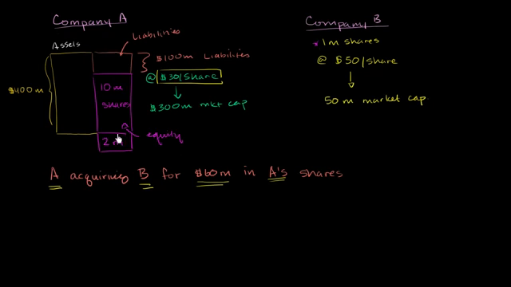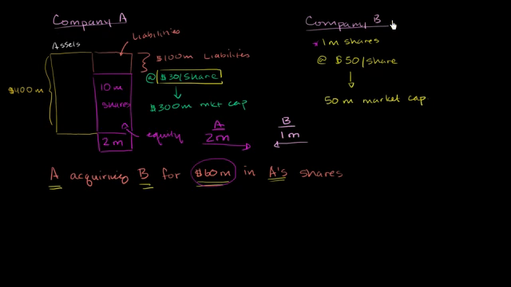So they're going to take these 2 million shares, which right now on the market look to be worth $60 million, and they're going to give them to all of company B's shareholders in exchange for all of company B's existing shares. So company A is going to give 2 million shares of company A to the shareholders of company B, and in exchange, all of the shareholders of company B will give their shares of company B to company A. Company B's shareholders are going to give all of their 1 million shares in company B in exchange for those 2 million of company A.